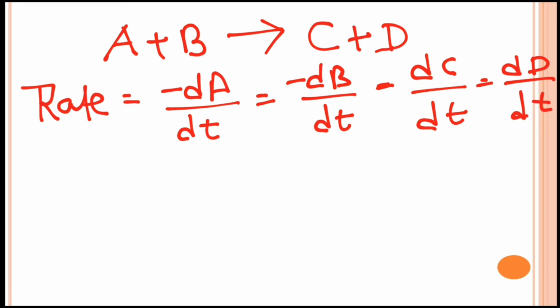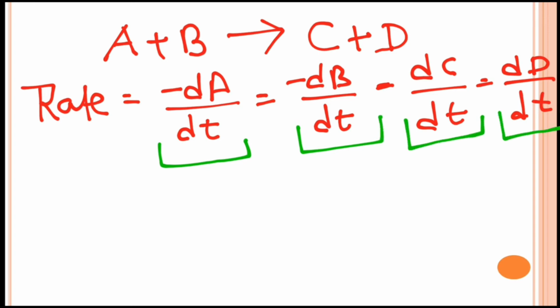Okay, so we can express the rate in terms of any of the reactants or the products. So all of these calculations will give you the result for the rate of this reaction. So this is a simple reaction where the molar ratios are 1, 1, 1, 1.